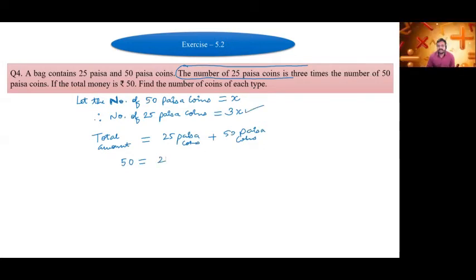So 25 paisa in rupees can be written like this, 25 divided by 100. We have to convert paisa into rupees, because here the total amount is in rupees, multiplied by 3x.